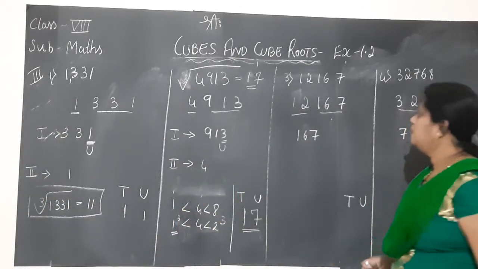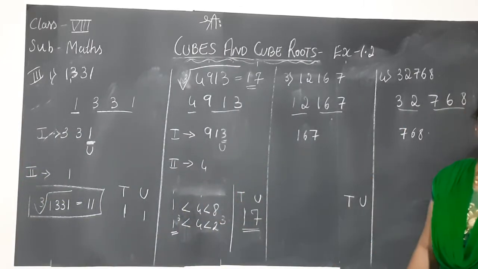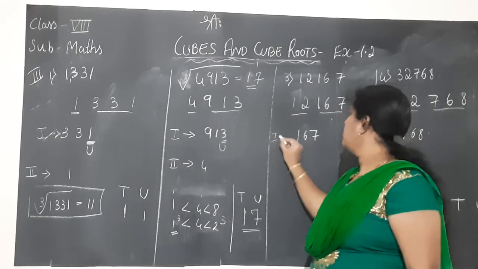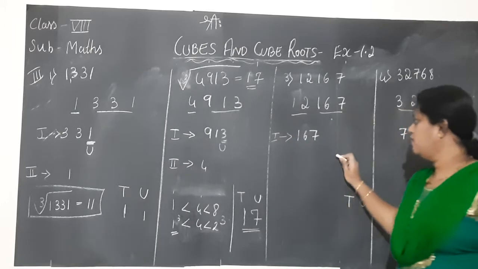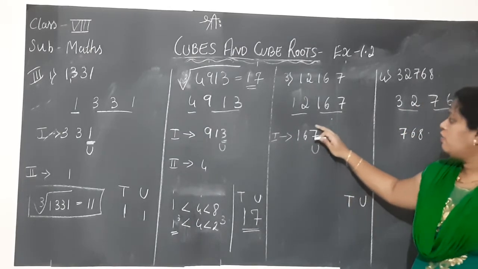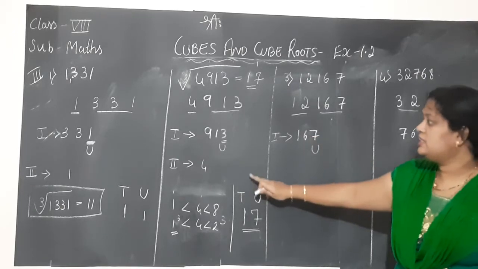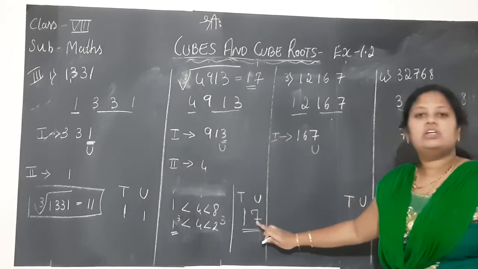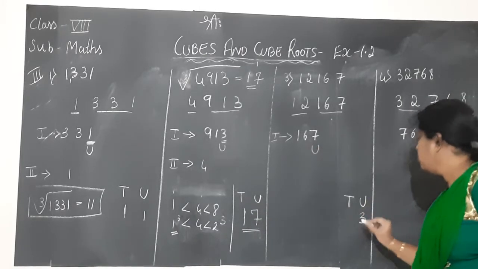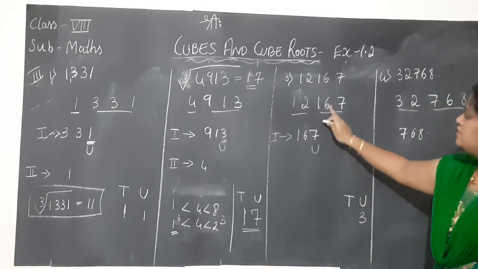Now in the third problem, we have written the number 167, isn't it? Now the first set of numbers is 167. Check the units place of this number. What do we have? 7. Just now I said if the units place has 3, here you write 7. If the units place has 7, in this units place you will write 3. So the job of the first term is done.